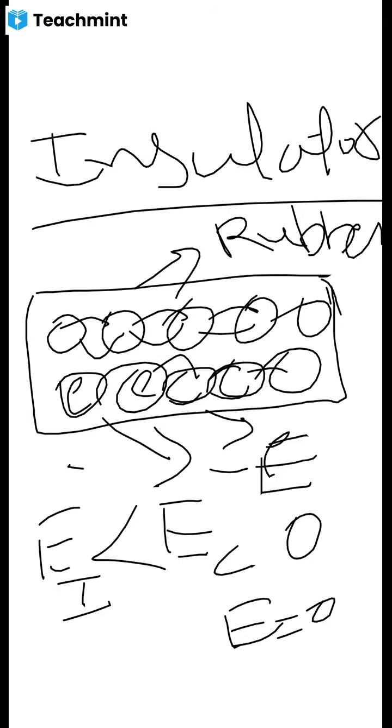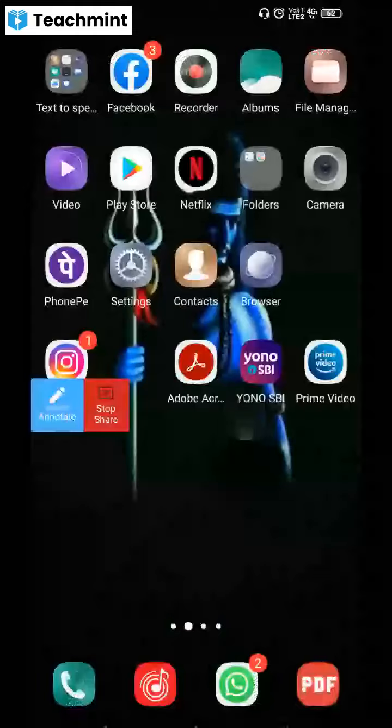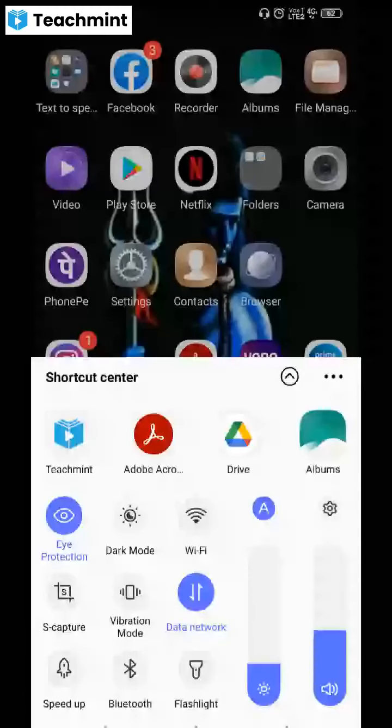Clear, ma'am. About conductors and insulators, everyone understood? Yes, ma'am. Okay. Any doubts still here? No, ma'am. Okay. Understood till here? Right.